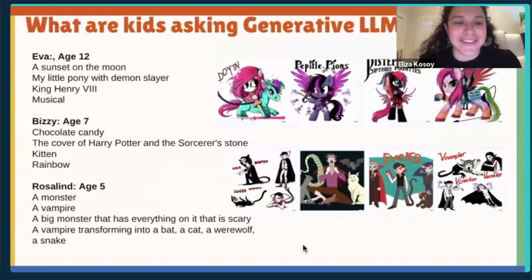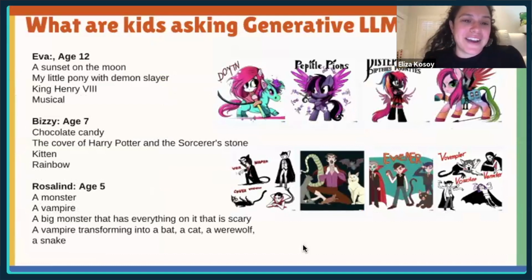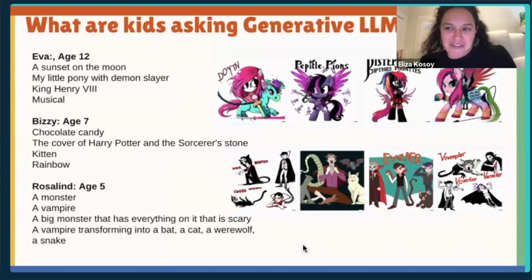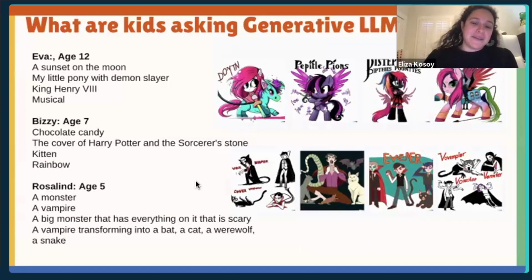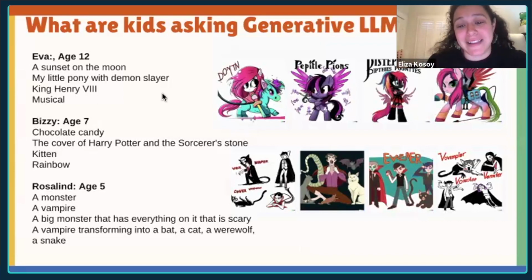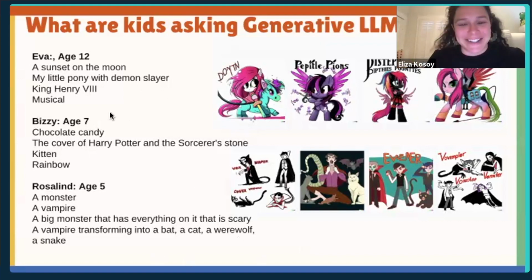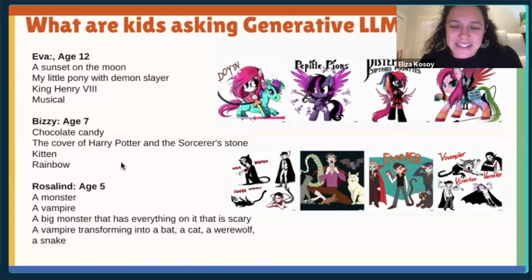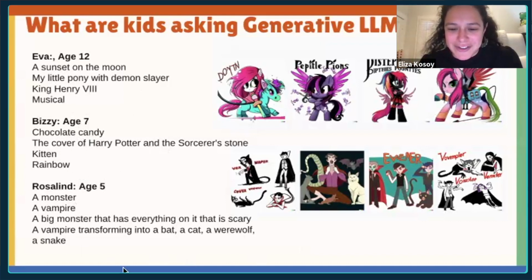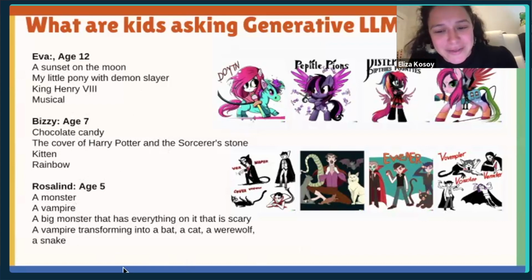And of course, we have to look at some examples of what the children are even searching for. I find their queries so interesting and unique. Here are just some of my favorites. I thought we could go through them. My personal favorite is Eva, age 12, who wanted to see My Little Pony with Demon Slayer. An interesting insight into this girl's mind, I think. And it seems like a lot of children here, at first they start simple and then they kind of understand that they can go more in depth into the search and are getting more curious with their searches.